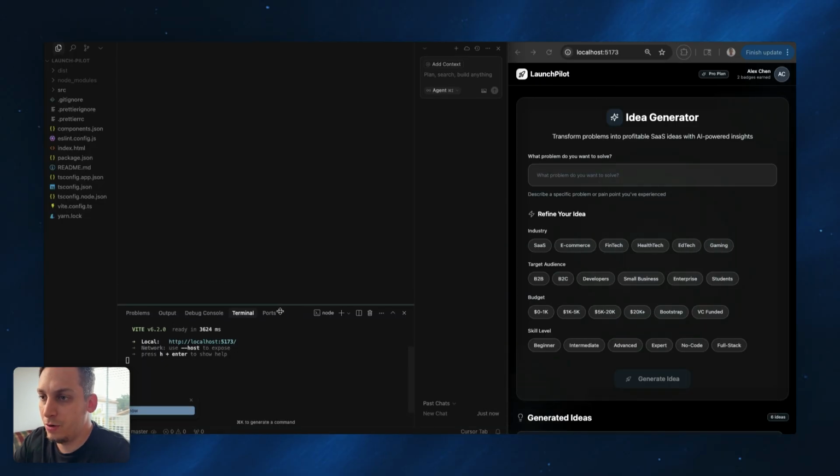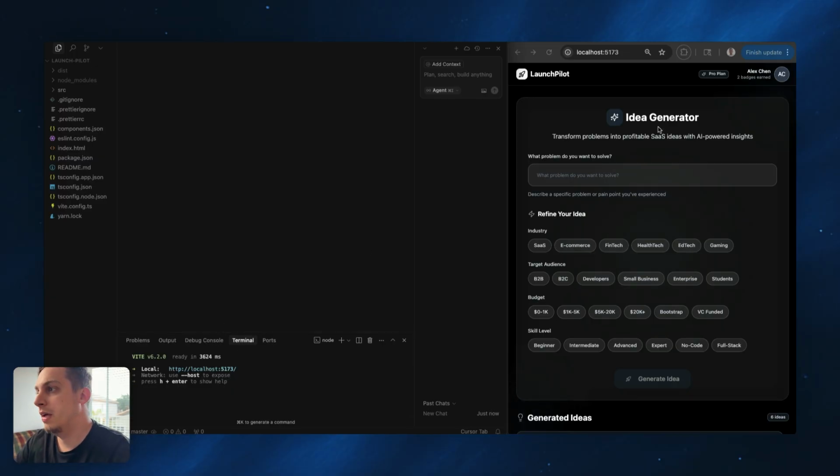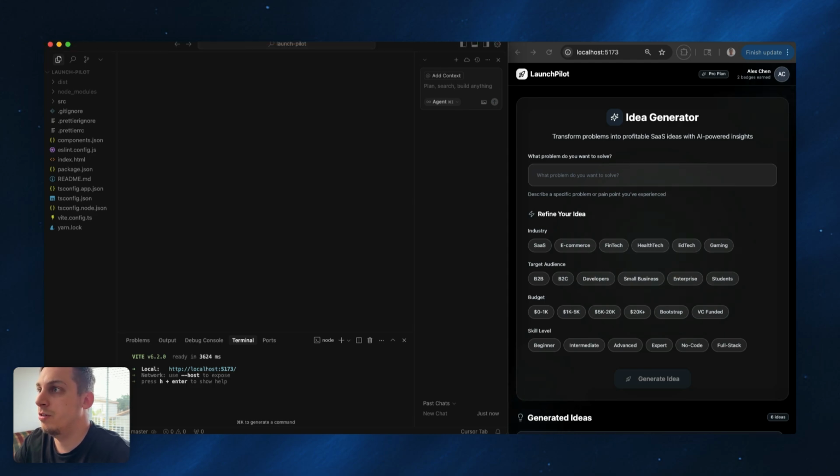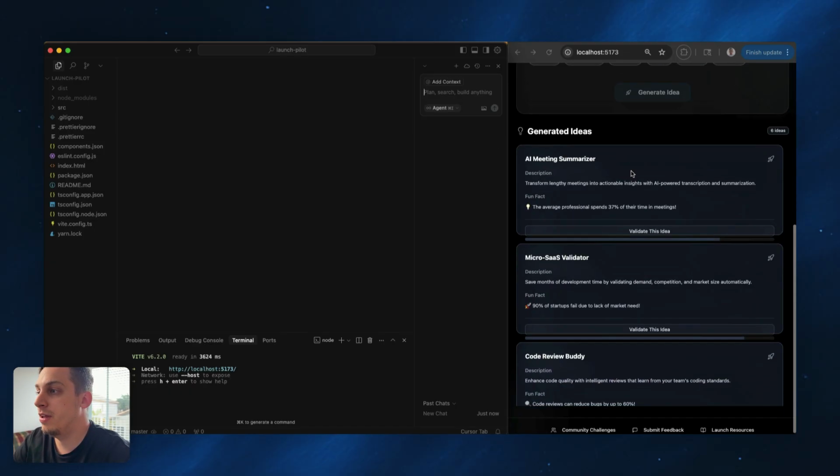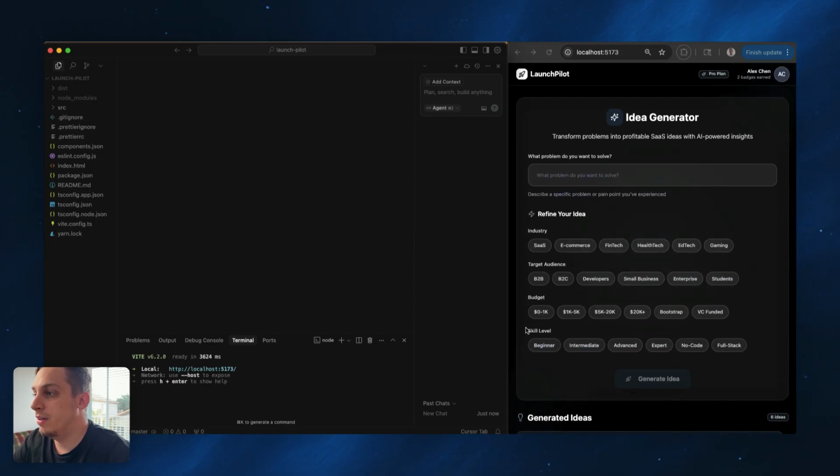Now, a good idea would be to open Cursor on the left and have your project on the right looking like this. Let me lower this a little bit. What you can do here is open your file or edit your project on the left with this AI agent, and then see the changes happen live. So let's say, for example, we want to delete this, let's say budget or skill level, right? Let's delete the skill level.